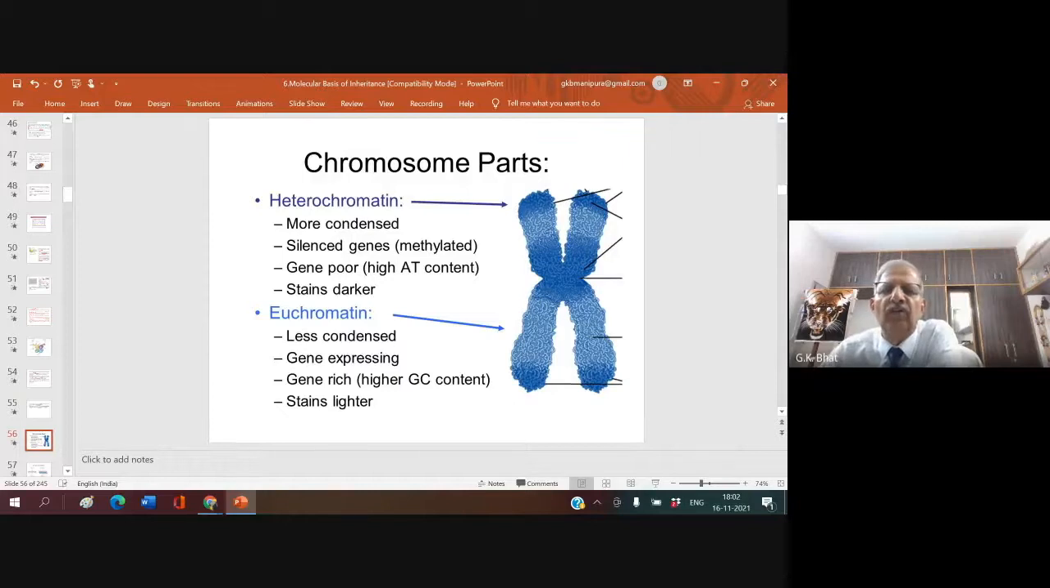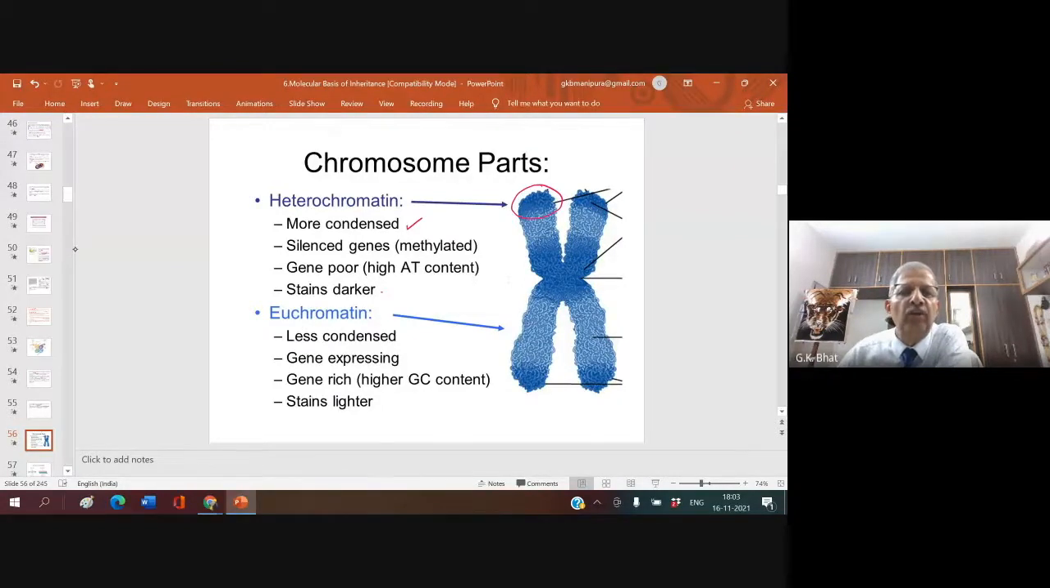You can take this screenshot. You see here, this is a chromosome with the 2 chromatids. This area is heterochromatin. Is it loosely packed or densely packed? It is more condensed, and it stains darker.